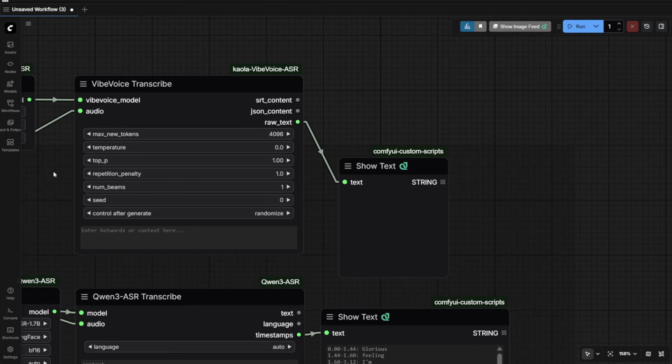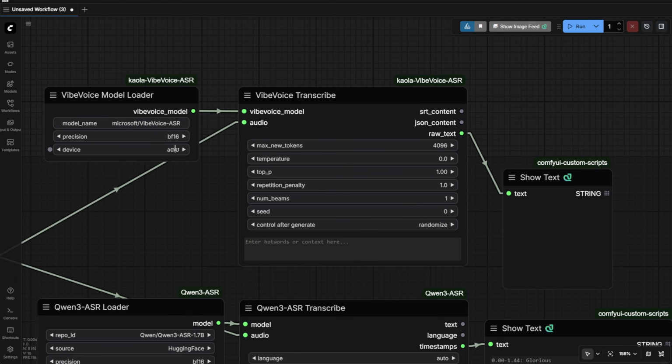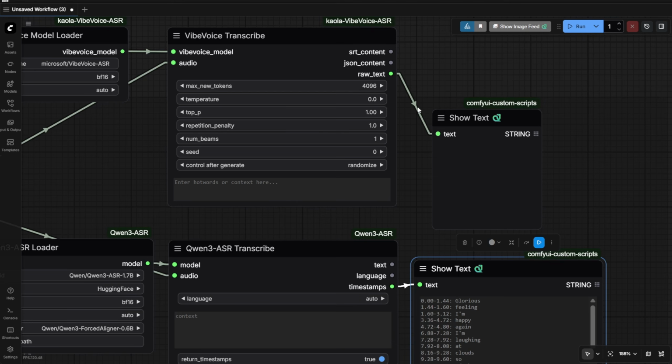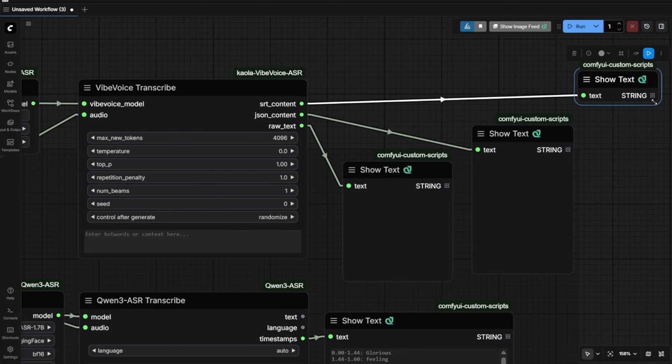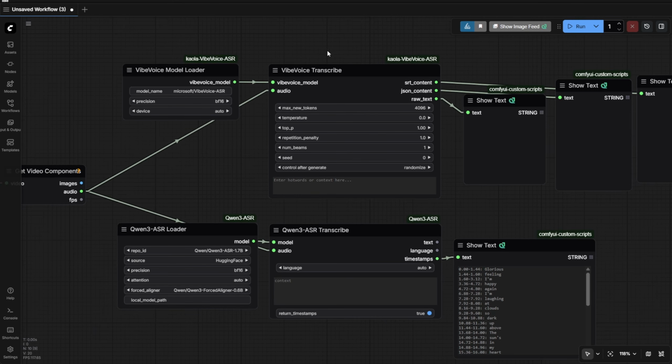So I'm not sure if VibeVoice has timestamp accuracy like how Qwen3 does, with every little second and even milliseconds calculated with that precision of accuracy. So let's say I'm going to drag 3 outputs from VibeVoice and see what they have with this model. So I'm going to load it again.